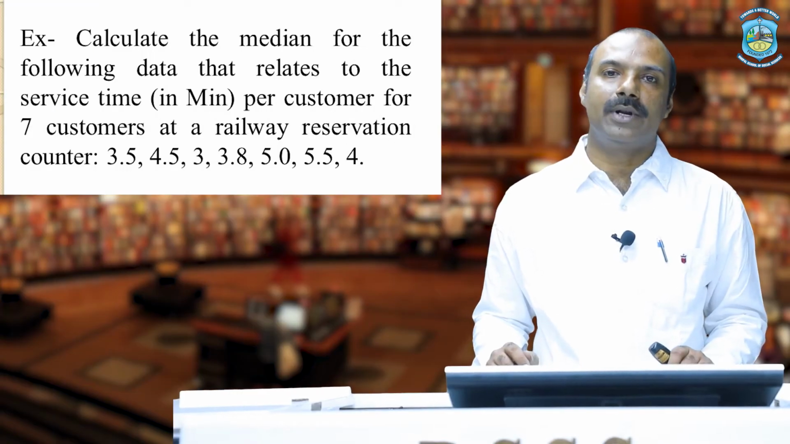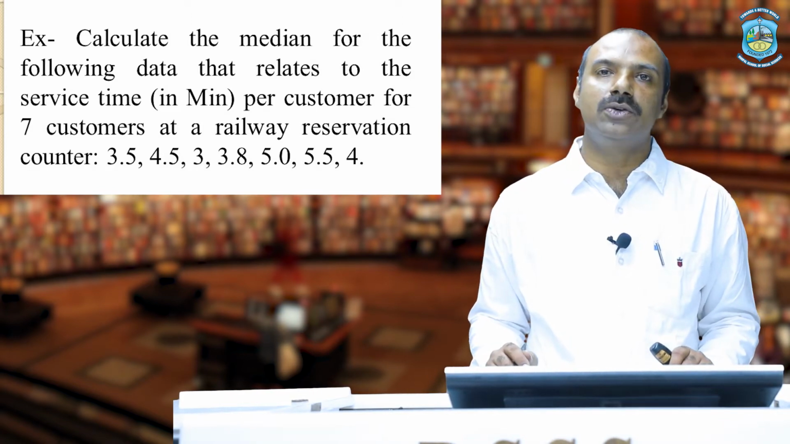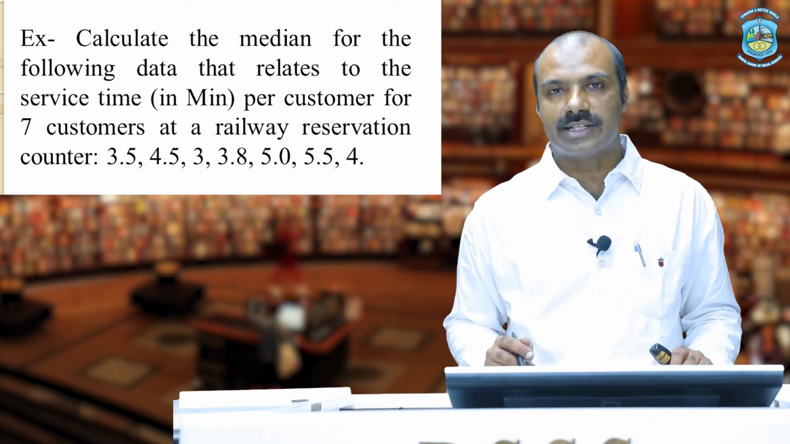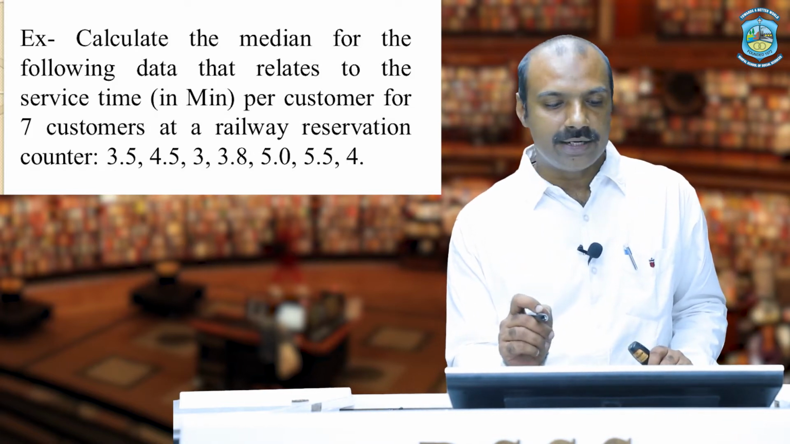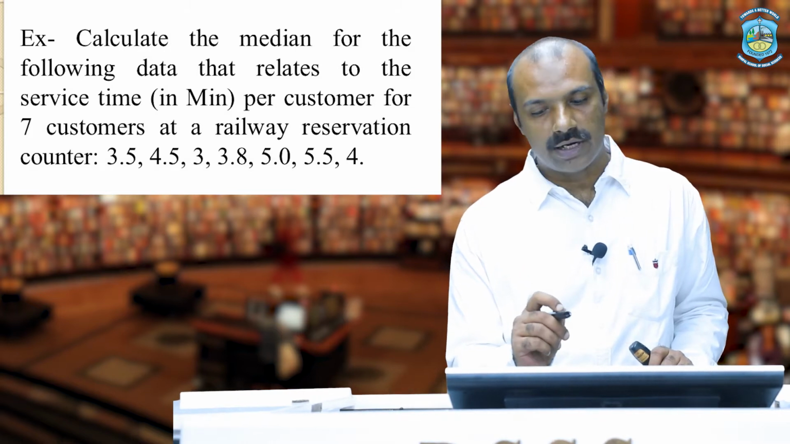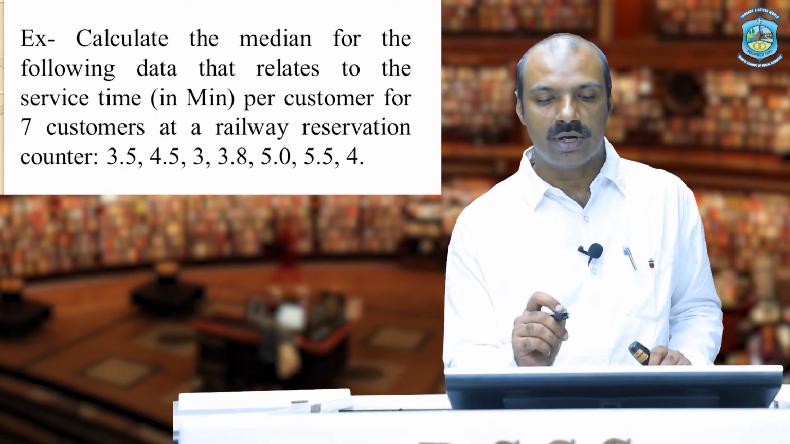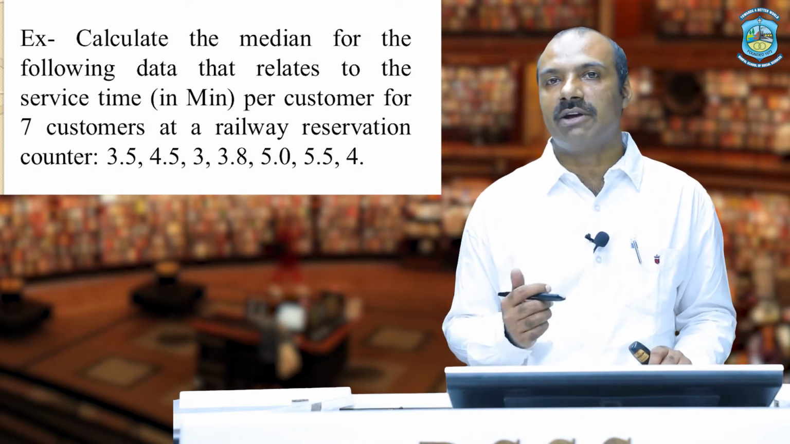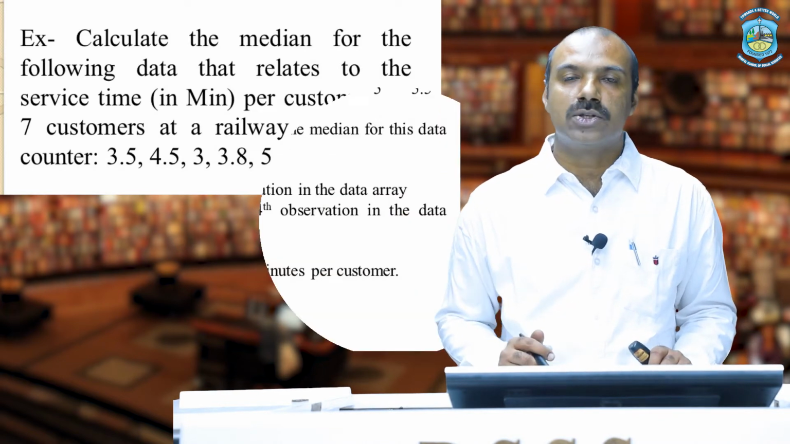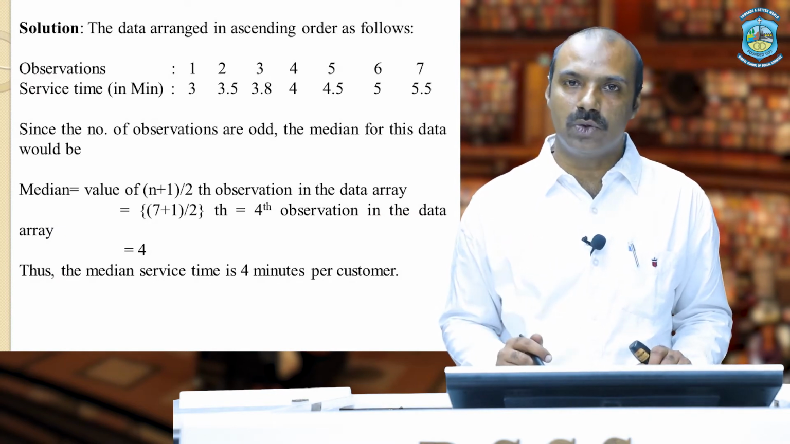Let us take an example. We have to calculate the median from the given set of data. As you can see on the screen, calculate the median for the following data that relates to the service time in minutes per customer for 7 customers at a railway reservation counter. In this question, 7 observations are given and 7 is an odd number. So, the first formula we are going to use is (n plus 1) by 2.